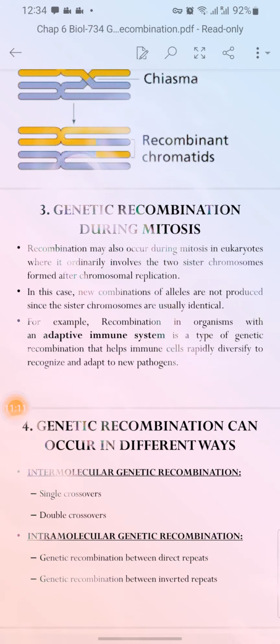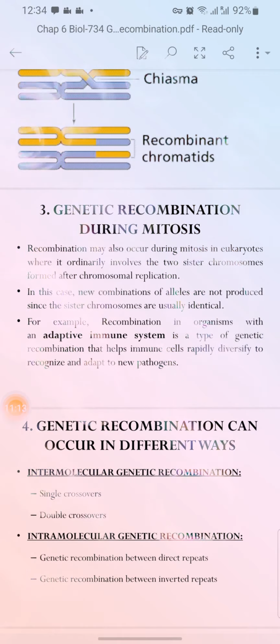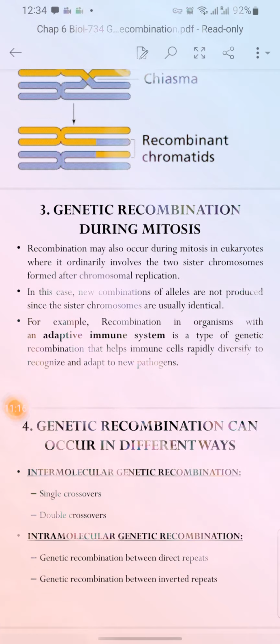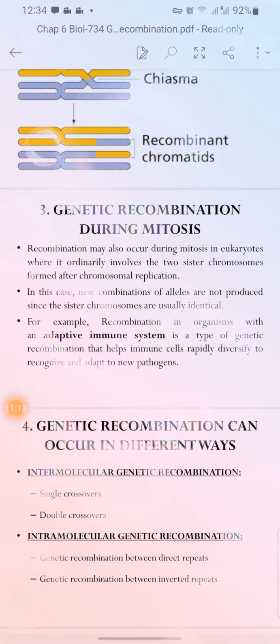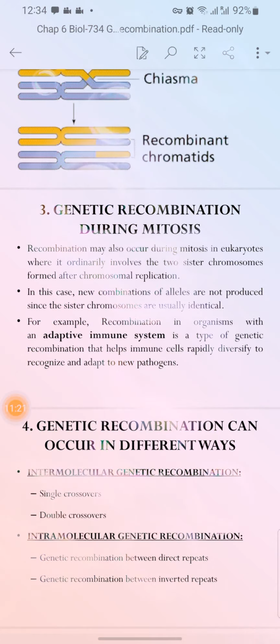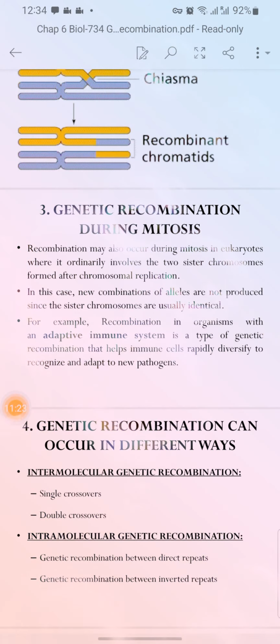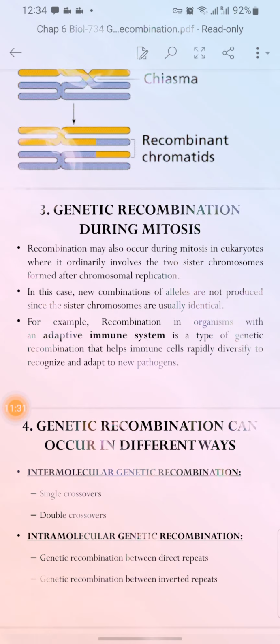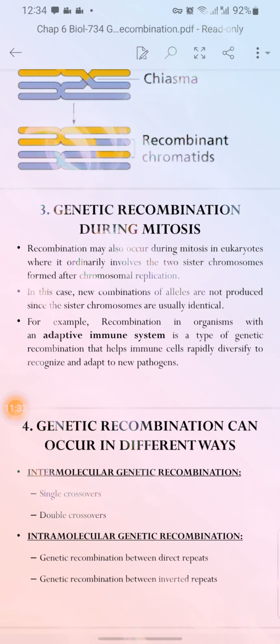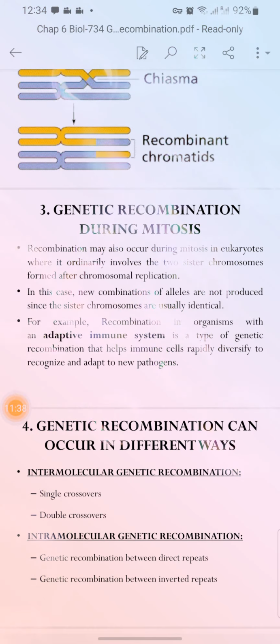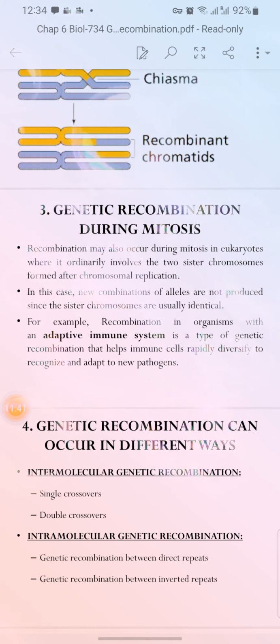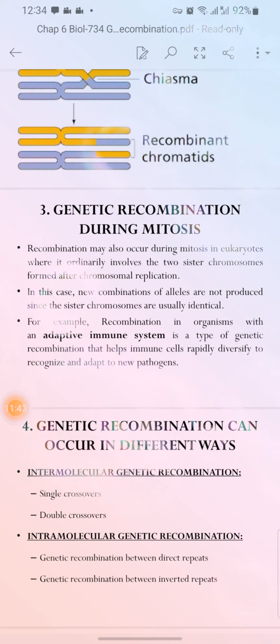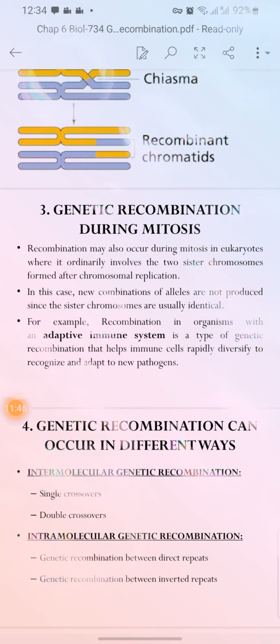So in the replication the two sister chromatids are formed, but in this case, new combinations of alleles are not produced since sister chromatids are usually identical. Sister chromatids are identical, as we all know mitosis is the same copy replication methodology.